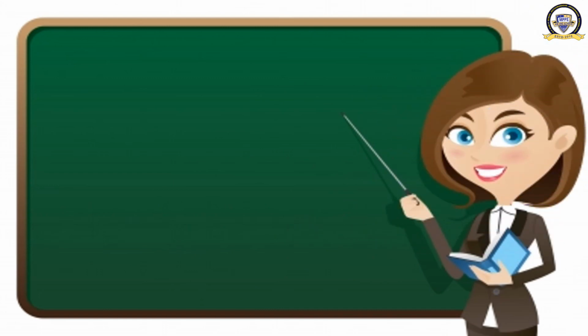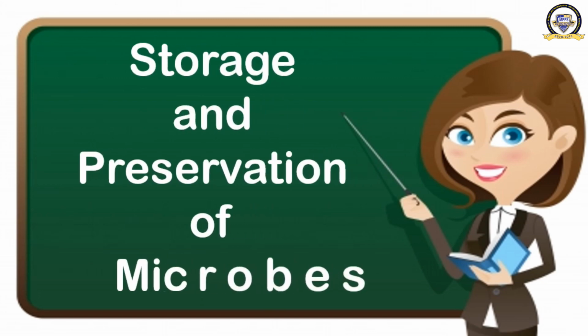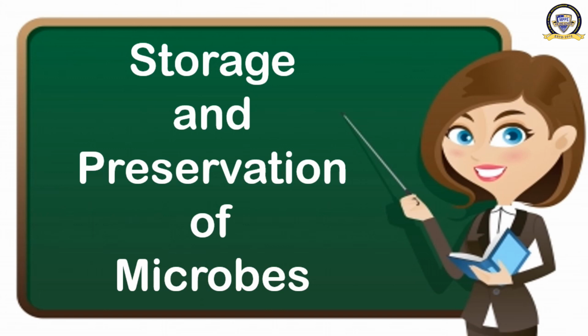We are moving on to the next topic, that is storage and preservation of microbes. Microbes grow easily on food, paper, cloth, timber or leather in warm and moist atmosphere, right? Drying in the sun is an old method of preserving clothes and food material.